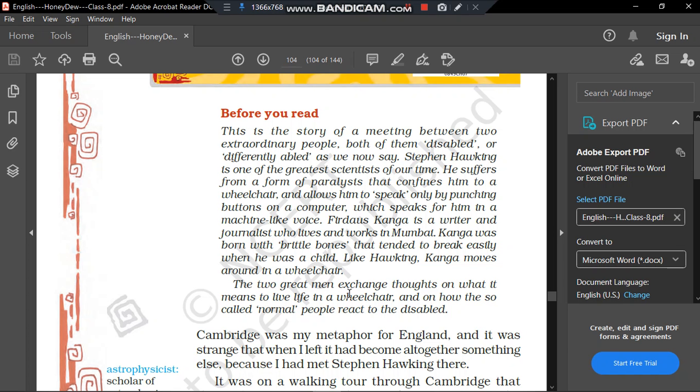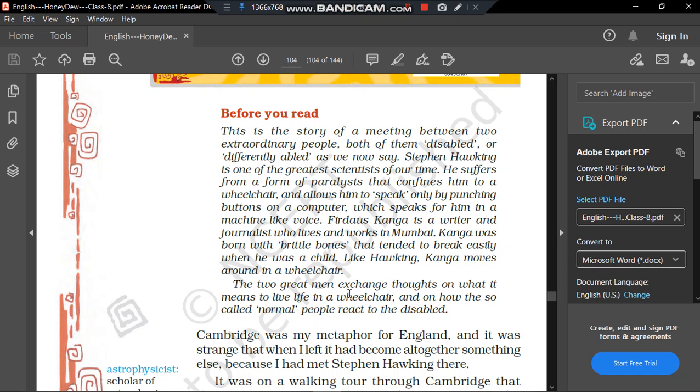After that, his half an hour is over, since he had only taken the appointment for half an hour, and he started going. He says that he has to go now because his half an hour is over. To that, Mr. Hawkins says, stay, we will have some tea, and then I will give you the tour of my garden. There is a garden at Mr. Hawkins' home, and he invites the author to take the tour of that garden after they have had some tea. So they had tea, and they went on the tour of that garden.